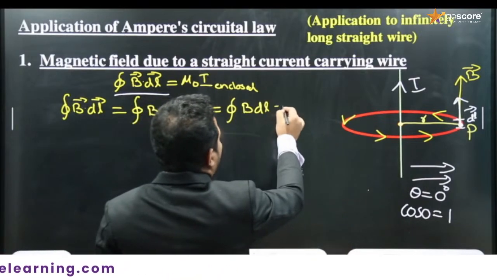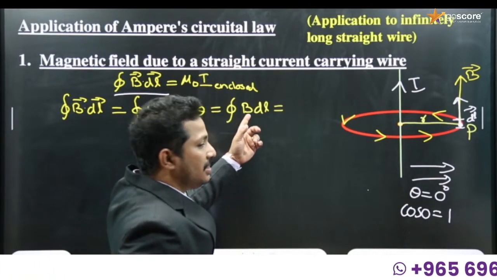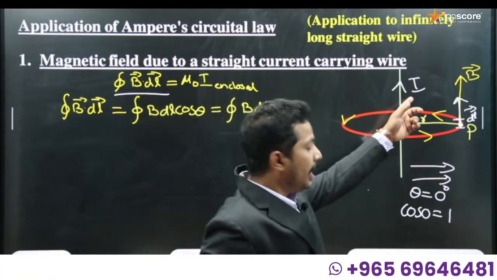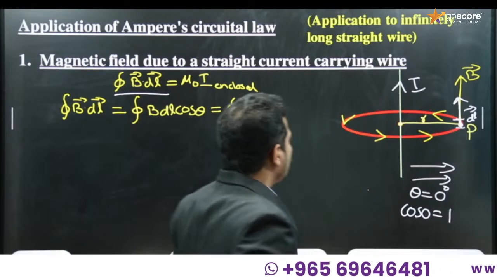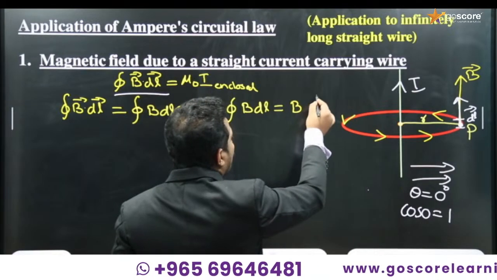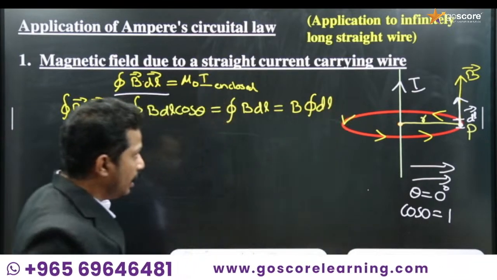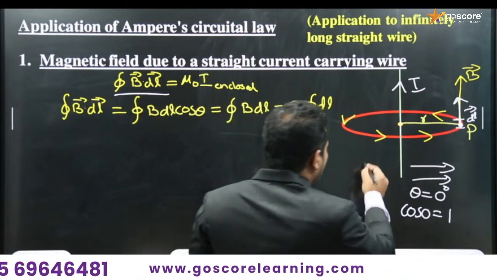Here the magnetic field B is constant, because I is constant, so it can be taken out of the integration. So it is B times the closed integral dl.